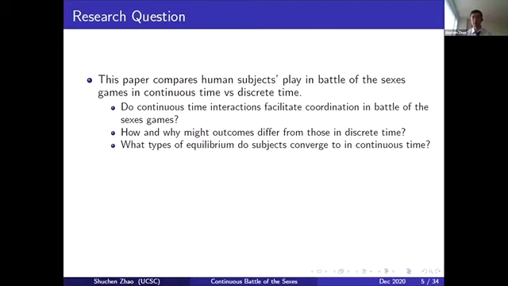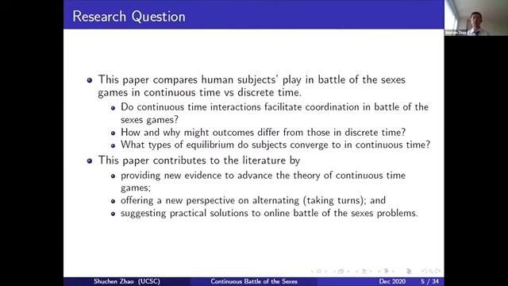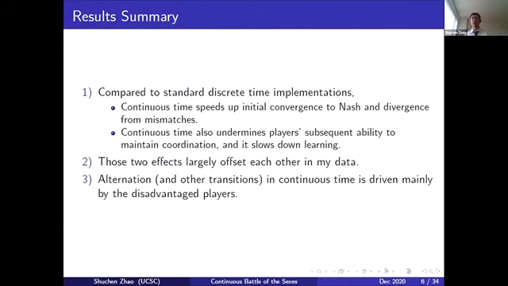By answering those three research questions, this paper contributes to the literature from three perspectives. First, it provides new evidence to advance the theory of continuous time games in general. Secondly, since players can move asynchronously throughout the entire continuous time, it offers a new perspective to explain what really motivates people to take turns. Thirdly, as I mentioned before, it suggests practical solutions to online applications. Before we walk into the design and experiment, let's take a quick look at the summary of the results.